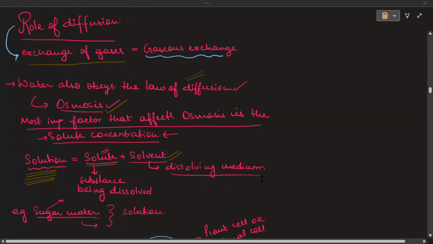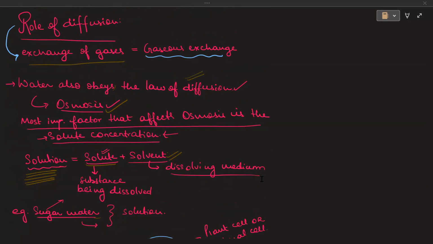Now with the help of diffusion, the gaseous exchange takes place. Because at one place there will be more volume of gas, and in another place there will be less. So the gas or the atoms will move from a region of higher concentration to a region of lower concentration. Got it?